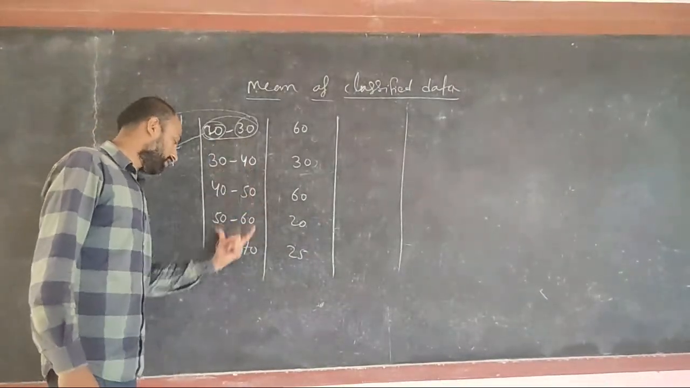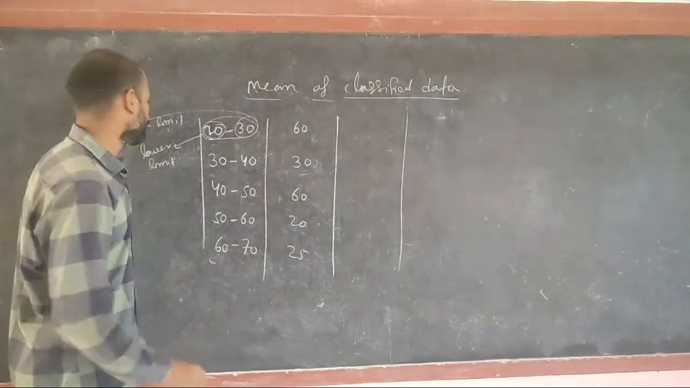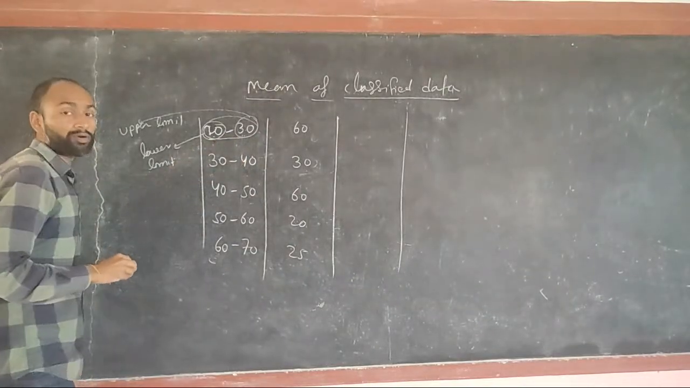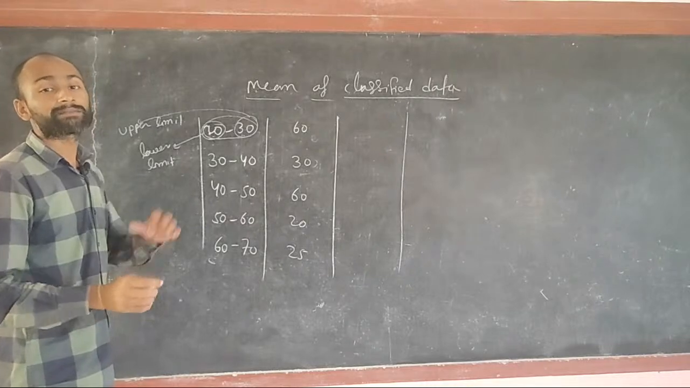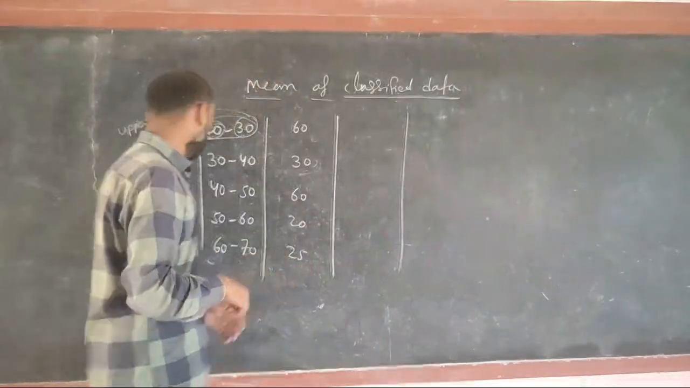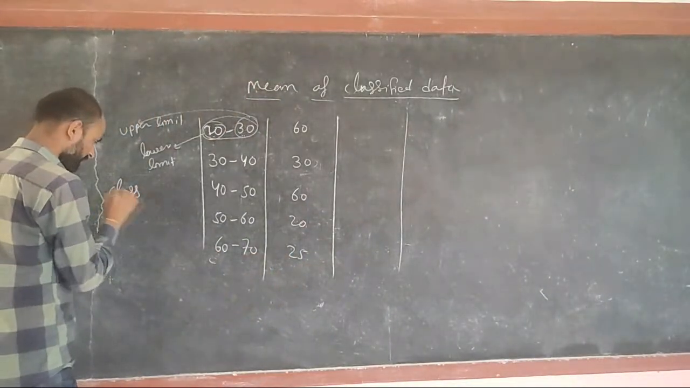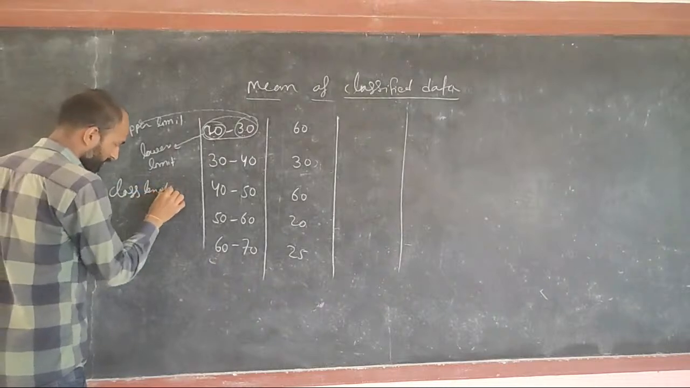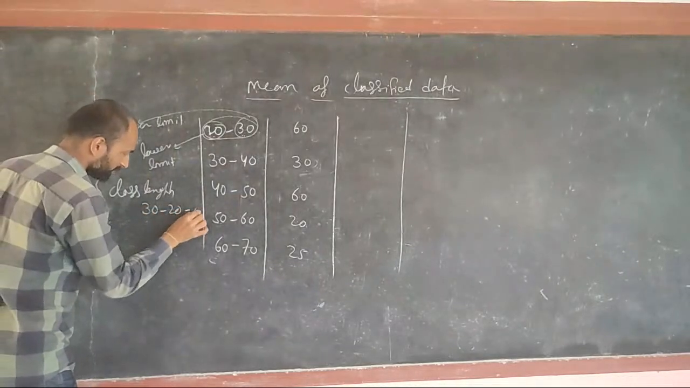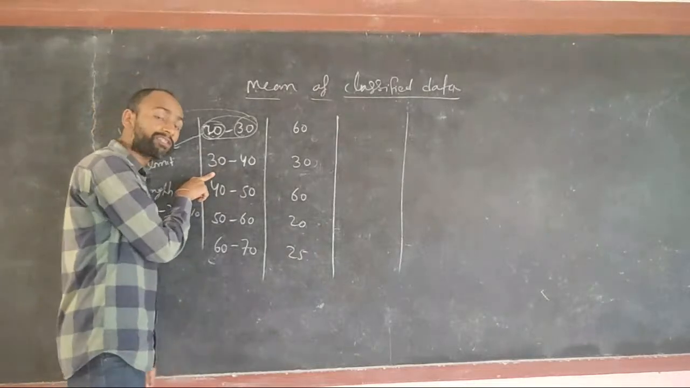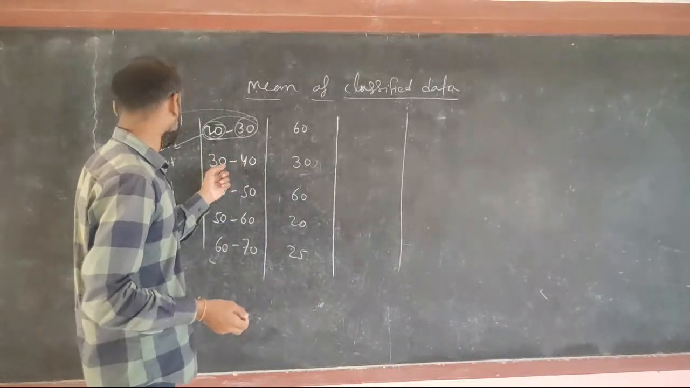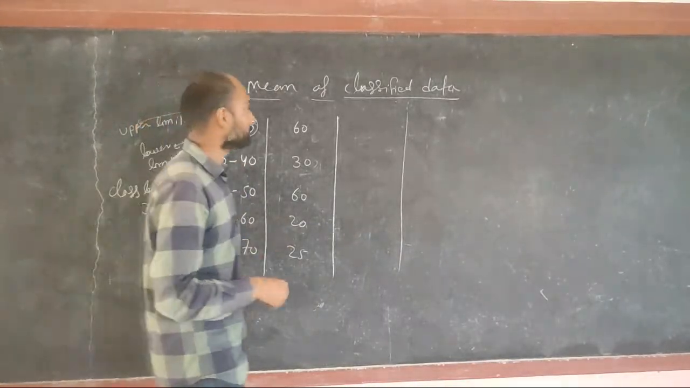Similarly, we have all the classes, and each has a lower limit and an upper limit. The difference between the upper limit and the lower limit is called the class length. Class length will be this minus this, means 30 minus 20, that is 10. And here also 40 minus 30 is 10, here 10, here 10. Every time, the difference of upper limit and lower limit is called class length.